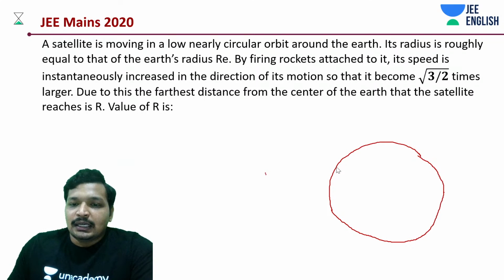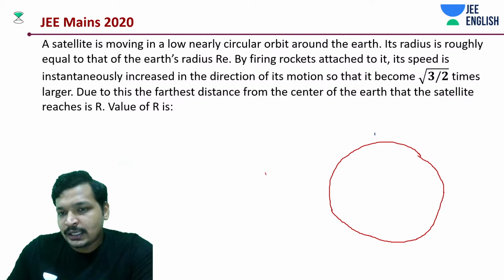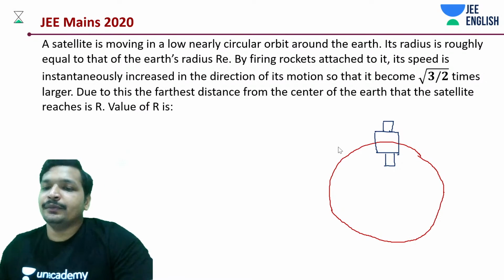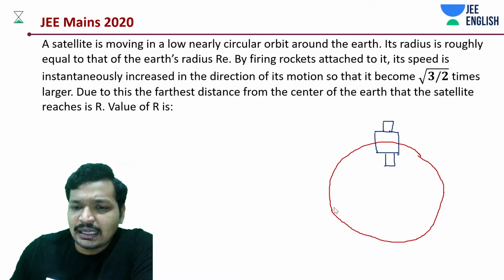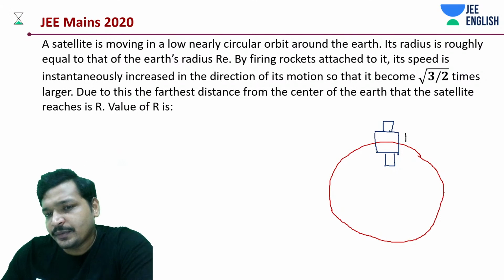Now the thing is, there is a planet inside. I'm not going to talk about the planet. So there is this satellite. Now, what is the satellite doing? The satellite is firing a rocket in this direction.